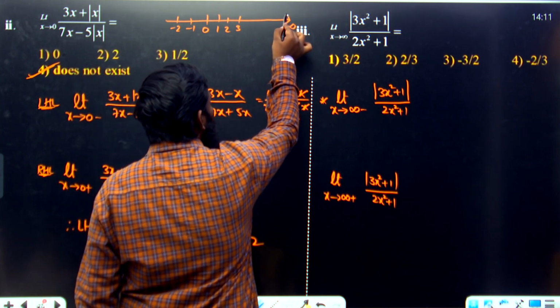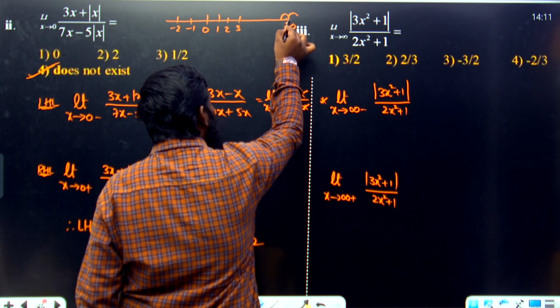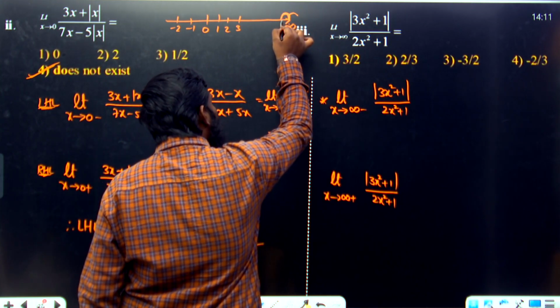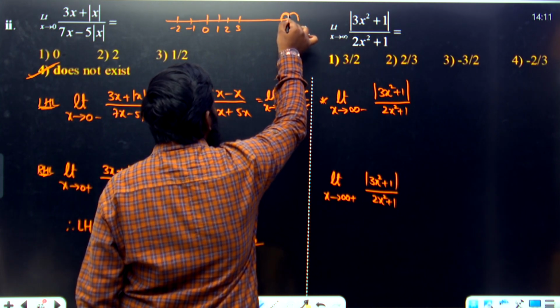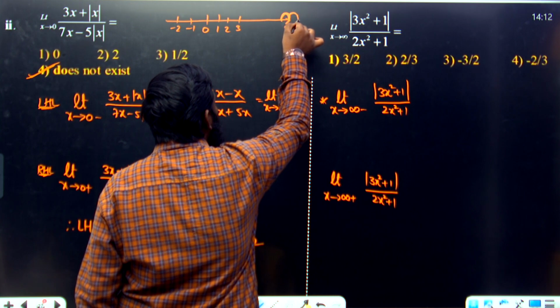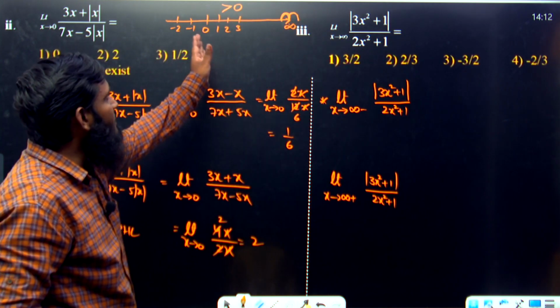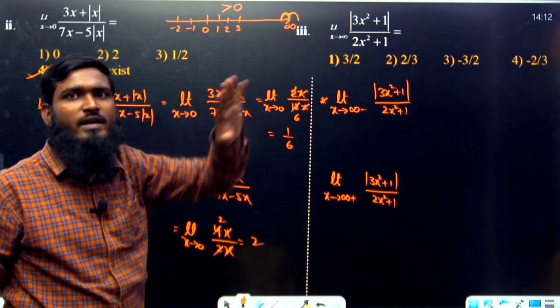Infinity minus means somewhat less than infinity, and infinity plus means somewhat greater than infinity. If you are taking these two conditions, it will be greater than 0 only. Yes or no? Because we are on the positive line, we are having positive numbers, and positive numbers mean it will be greater than 0.